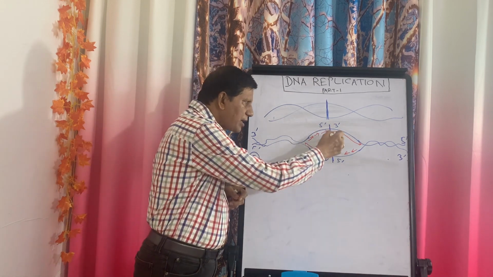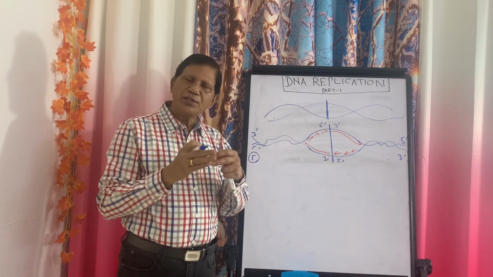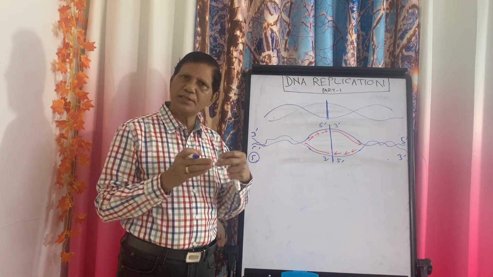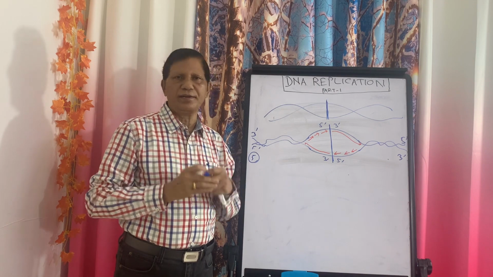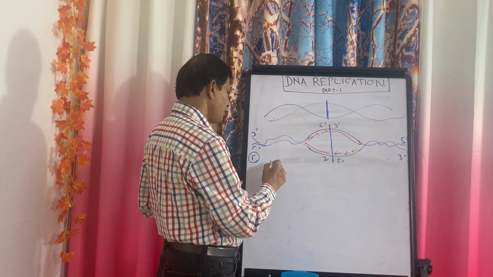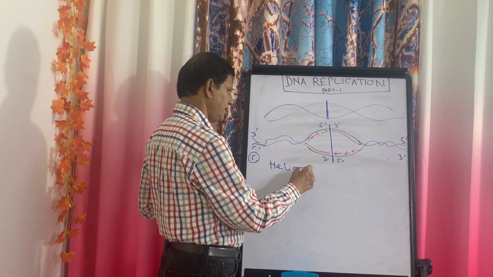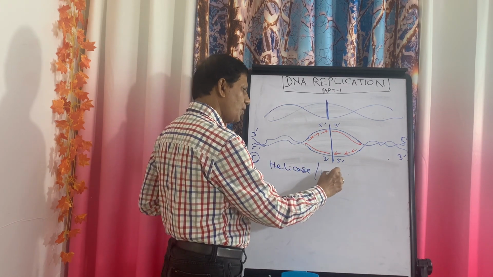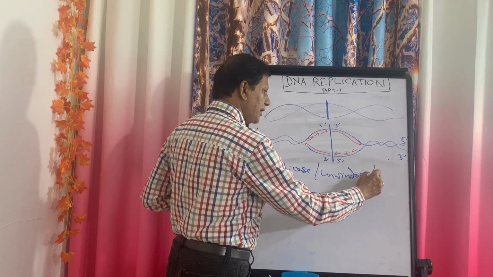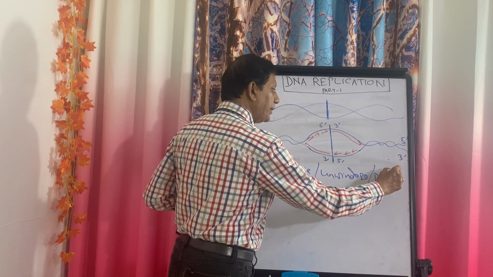The 2 strands are connected by hydrogen bonds: A and T, 2 bonds; G and C, 3 bonds. So who will break it? That will be broken by one enzyme known as helicase. Otherwise it is known as unwindase, and it is also known as DNA A B protein.